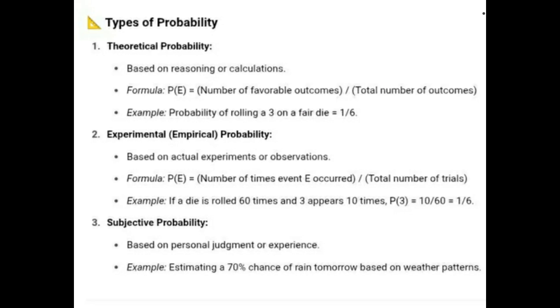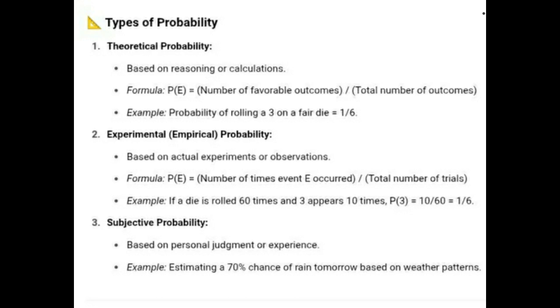Types of probability. Theoretical probability, based on reasoning or calculation. Formula: the probability of E equals the number of favorable outcomes divided by the total number of outcomes. Example: the probability of rolling a 3 on a fair die is equal to 1 by 6.